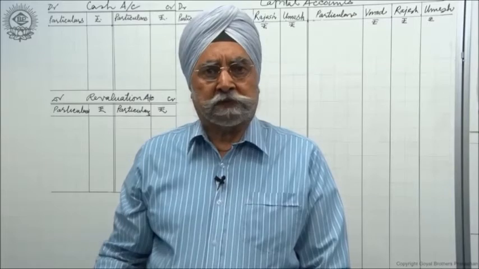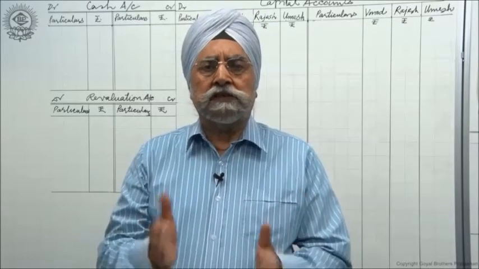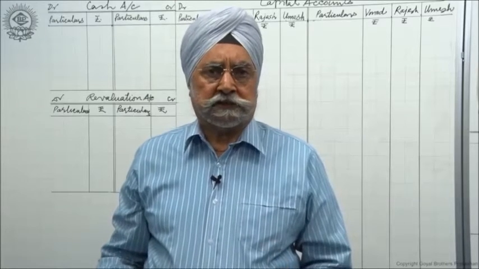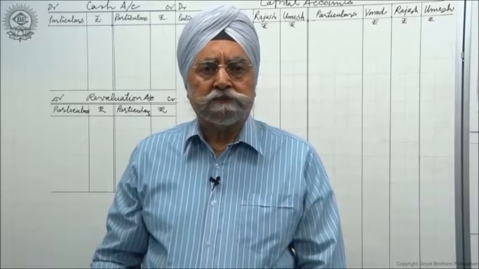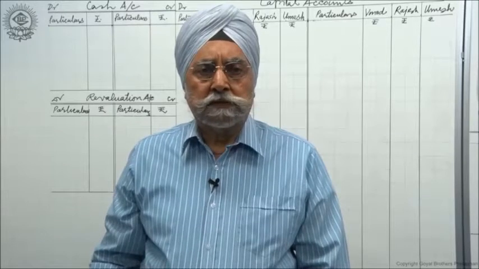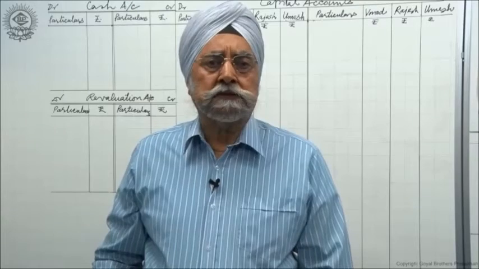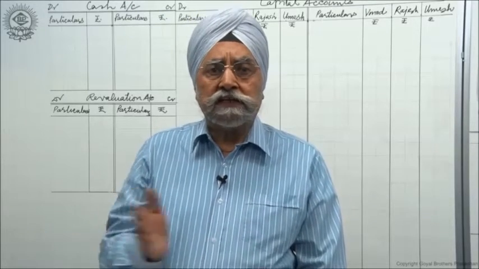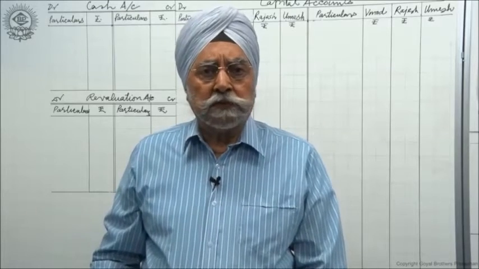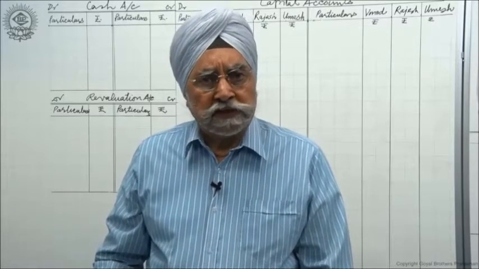This is one type of adjustment where they want that their new capital should be different from the existing capital. And sometimes the partners want only their existing capital to be adjusted, meaning thereby if A has got 3 lakhs and B has got 2 lakhs, C has retired, their total capital is how much? 5 lakhs. It has to be equal or in any other ratio. If it has to be equal, that will be 2,50,000 for each.